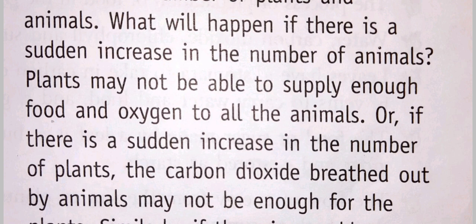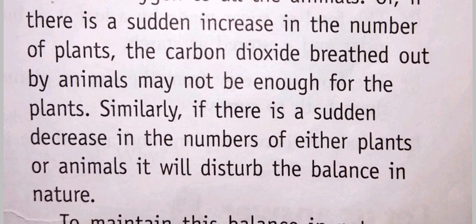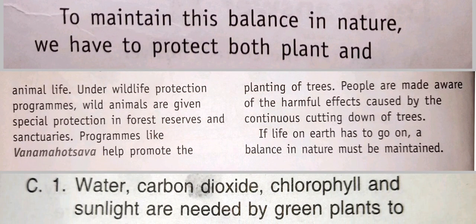Or think in another way, if there is a sudden increase in the number of plants, what would happen? The carbon dioxide breathed out by the animals may not be enough for the plants. Similarly, if there is a sudden decrease, think in reverse. If there is a sudden increase or decrease in the number of either plants or animals, it will disturb the balance in nature. Yes, of course, there will be an imbalance in nature. So to maintain this balance in nature, we have to protect both plants and animals. So balance in nature is a must.